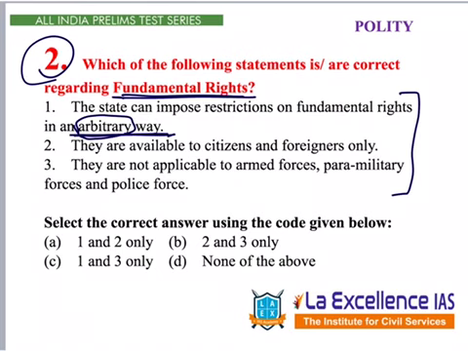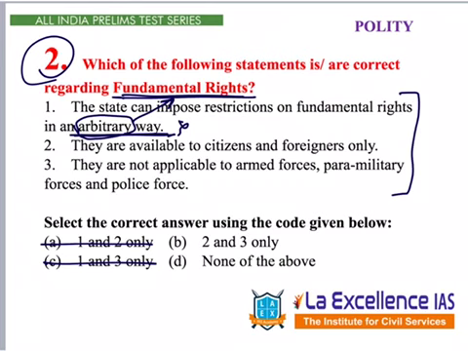Arbitrariness is not allowed in any form of organized societies, organized democracies. So, in our constitution, arbitrary imposition of fundamental rights won't be there. So, this should be incorrect. So, let us eliminate this. If we can eliminate this, we can eliminate these 2.